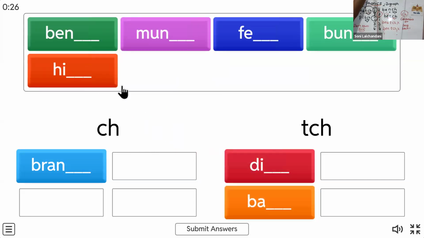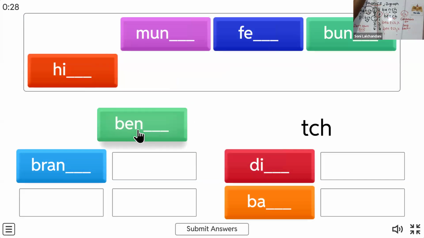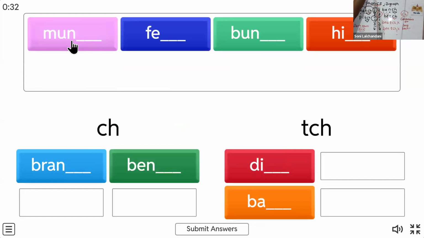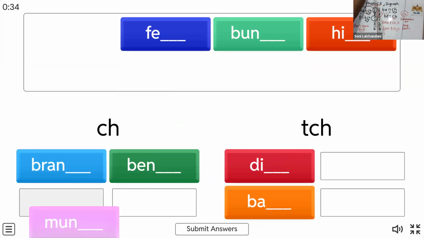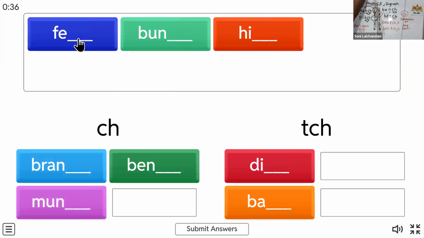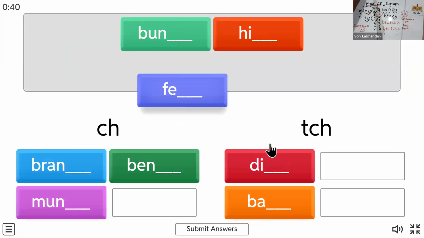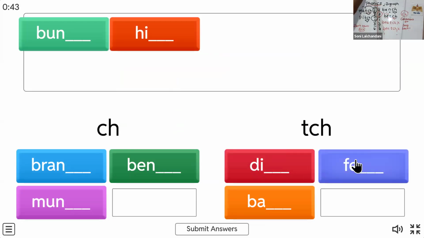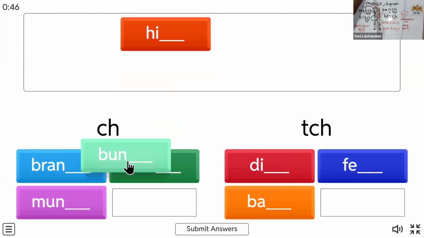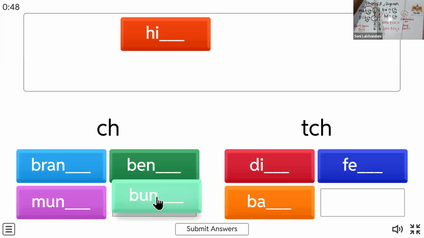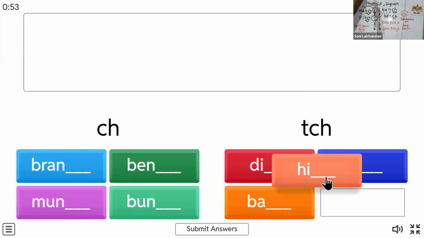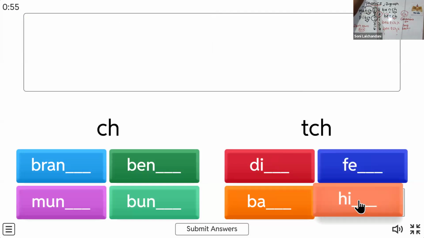No TCH. Bench. Consonant is coming, so I will write this, bench. Munch, a consonant has come. So I will write this CH only. Fetch, a short sound is coming. So I will write only this TCH. Bunch, a consonant has come. So I will write this CH only. Hitch, a short sound has come. So I will write this only.